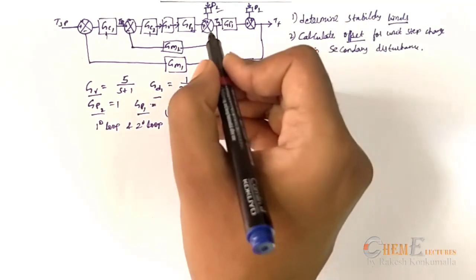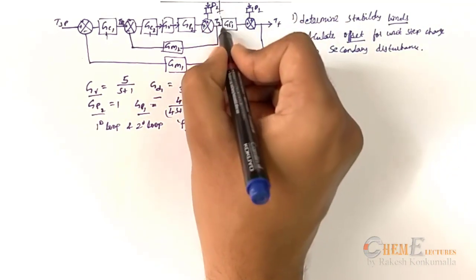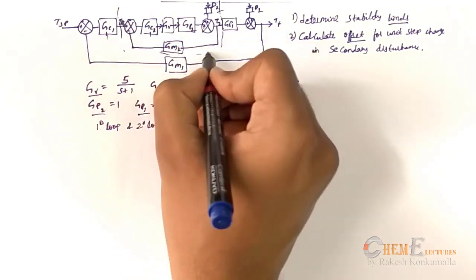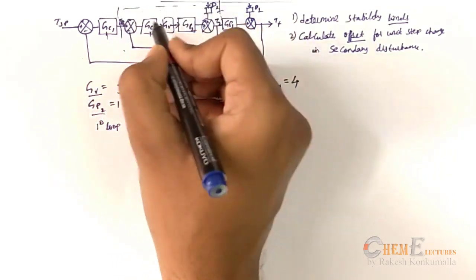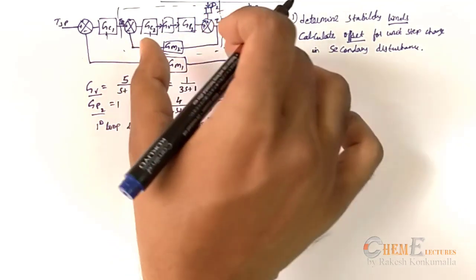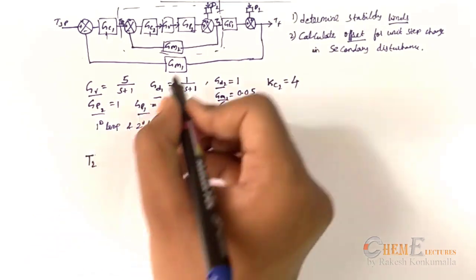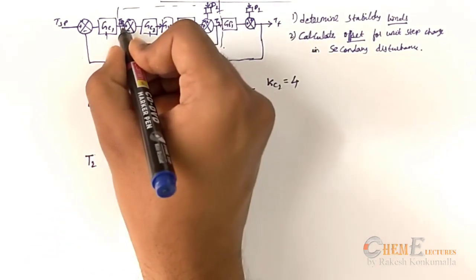Now let me take one important data from this. I will take only the secondary loop here. So for a feedback control system, it again looks like one feedback control system. For this, the deviation variable T2, and this is a set point for this.